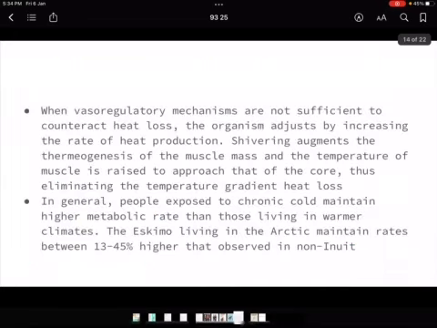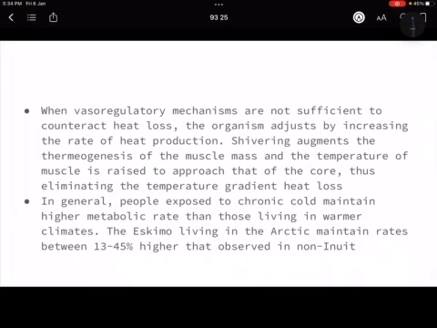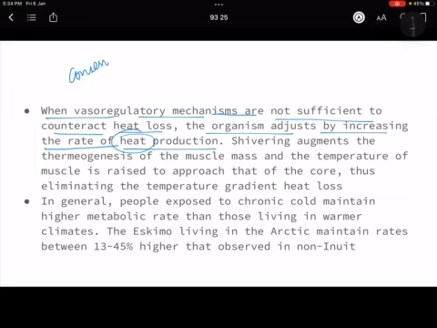Then comes the next part that we are studying. When vasoregulatory mechanisms are not sufficient to counteract heat loss, the organism adjusts by increasing the rate of heat production. Now whatever we have studied so far, we have conserved heat.